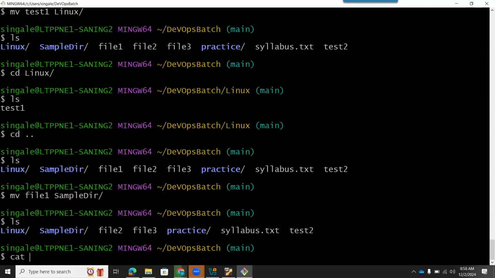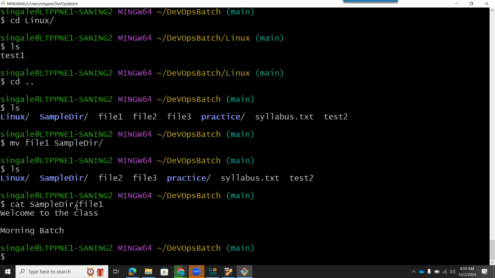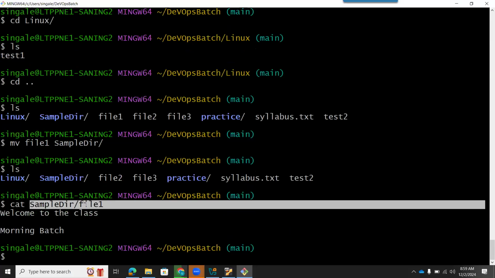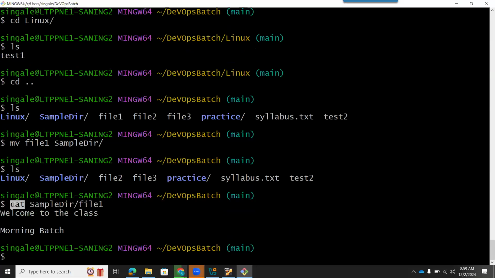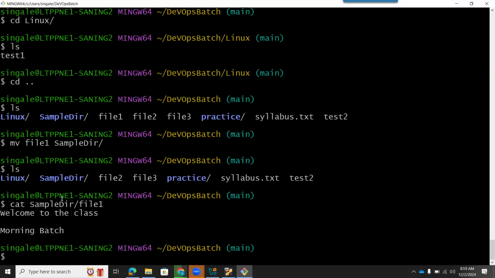So I can either do cd or I can simply read that file using the cat command. You can see I have given the path sample slash file1 to read the file. I have used the cat command, and you can see using the cat command I can read the file without going to that particular destination.